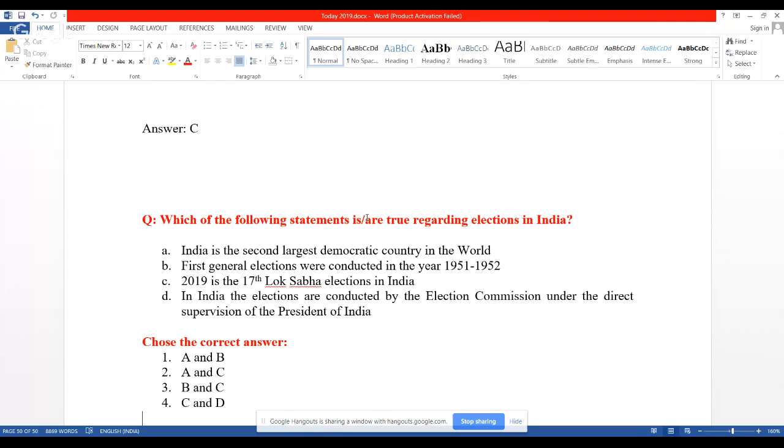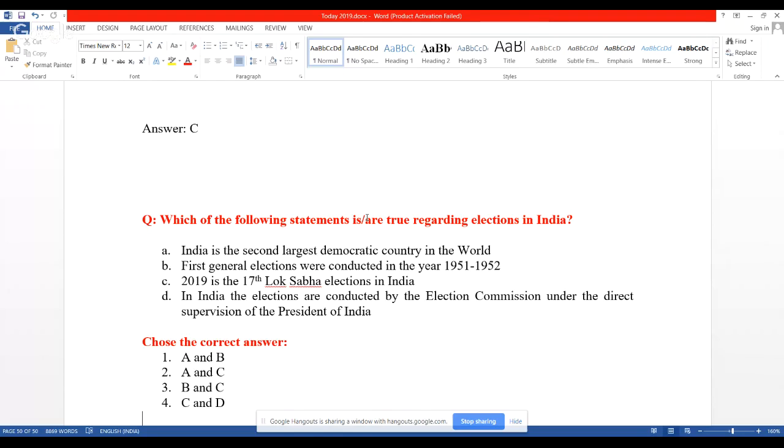Now, statement B: the first general elections in India were conducted in the year 1951 and 52. Many times I have told you, recently also, that our first general elections took place in 1951 and 1952. It started in October 1951 and ended in February 1952. So statement B is right. And statement C: the 2019 election is the 17th Lok Sabha election in India. Every one of you knows this answer. That statement is very much right.